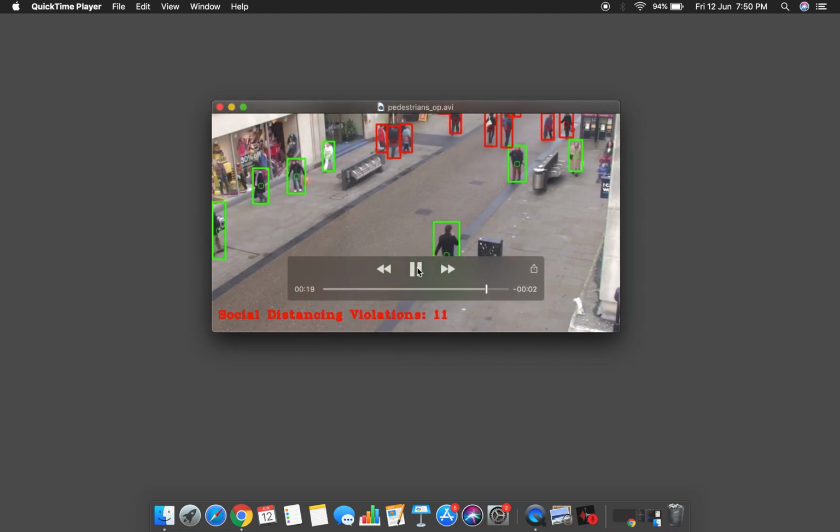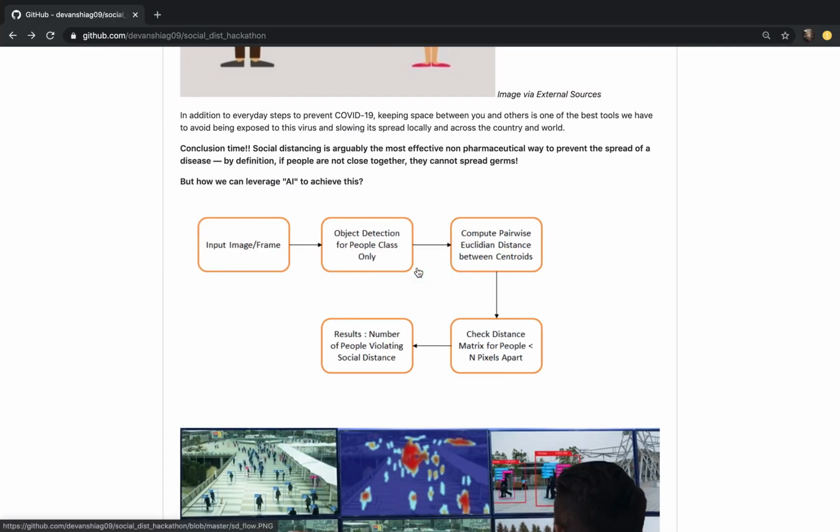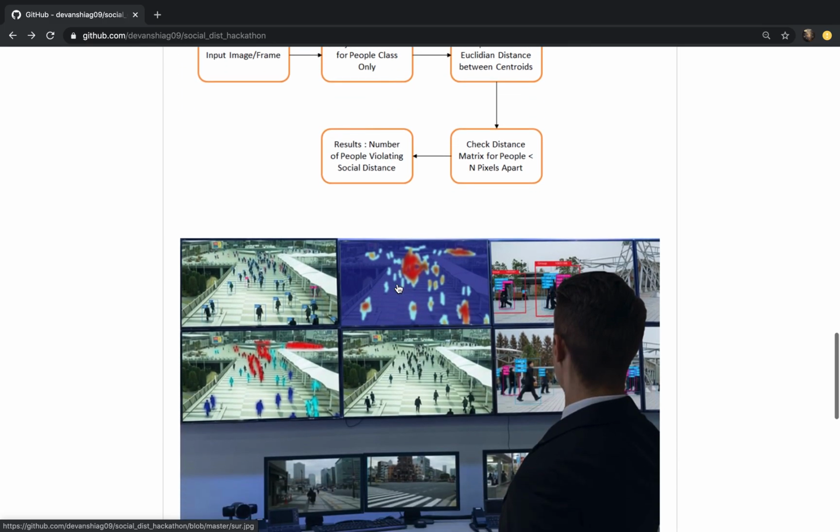This application becomes even more helpful in countries with high population density like India or Brazil, where it is almost a challenge to get the crowd to follow a proper social distancing norm. It can also be used in places of mass gathering like shopping malls, streets, or metro stations, and even in office setups where one can trigger an alarm if any violation of social distancing occurs.